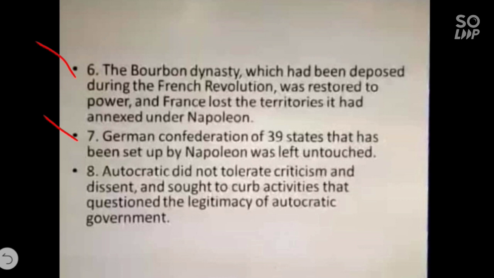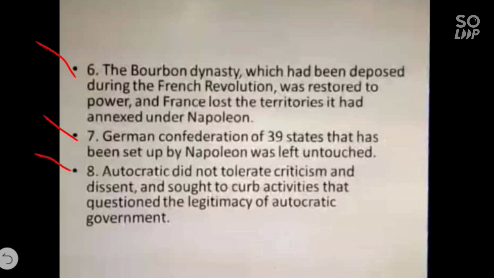Seventh point, the German Confederation of 39 states. Children, as in India, we have 29 states. The confederation that had been set up by Napoleon was left untouched. In the German Confederation of 39 states, Prussia was the largest and the strongest state. As in India, we have the largest state Rajasthan, but not the strongest. Remember, children, we will discuss this in detail in the unification of Germany.